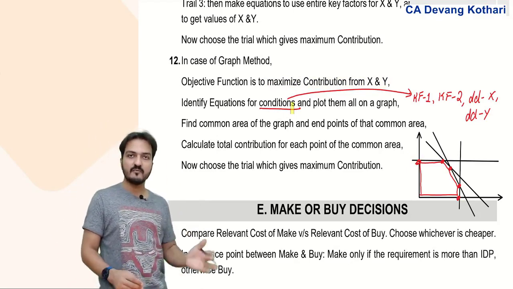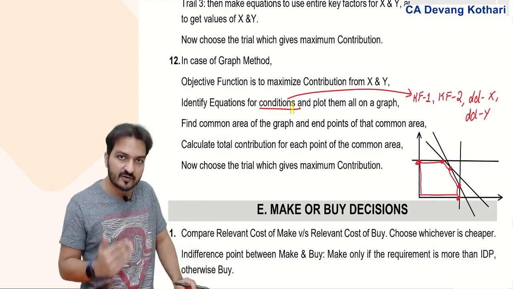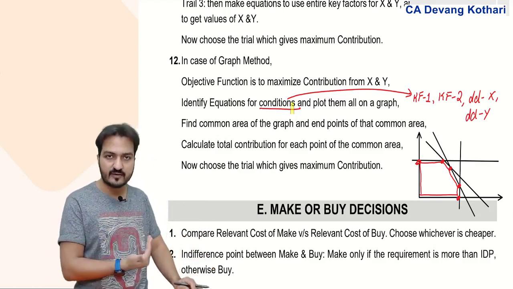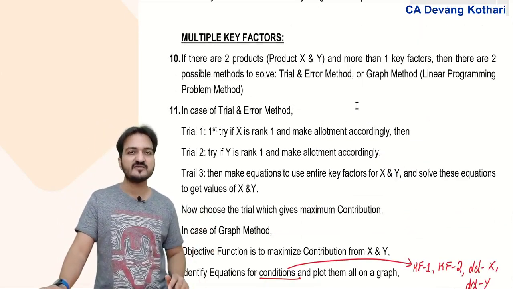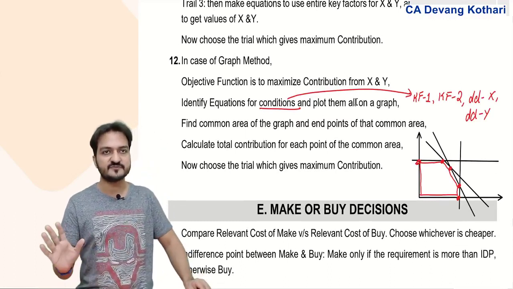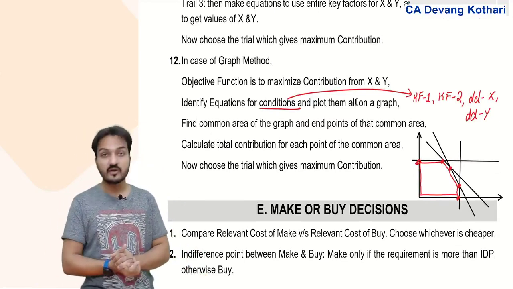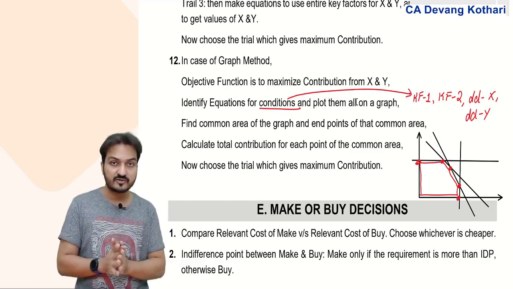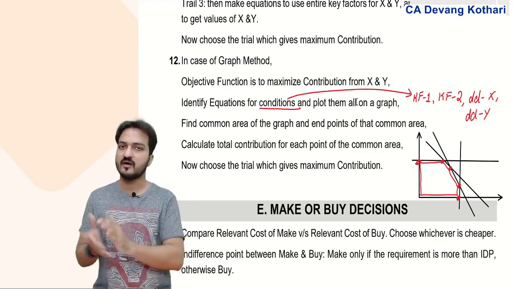Ultimately, both my methods are trial and error methods, but the graph method will be a more accurate trial and error, because here all possibilities will be checked. In the earlier trial and error method, all possibilities might not be checked, but the graph method will give you all possibilities. Done? This is your key factor decisions. Many questions we had done under that, and trust me, this will be the most common kind of questions that can come in the exam.